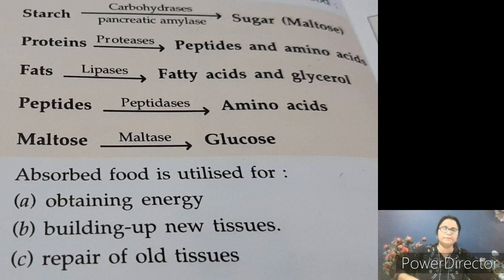So this chapter is completed. Firstly you have to read the chapter carefully and listen to the video. On page number 52, one summary is given of this chapter, a summary of the main human digestive system, below this activity 3. And on page number 53, activity 4 is given to find out the path of food in the alimentary canal. Very small steps are given. You have to read these things and remember it, learn it properly.